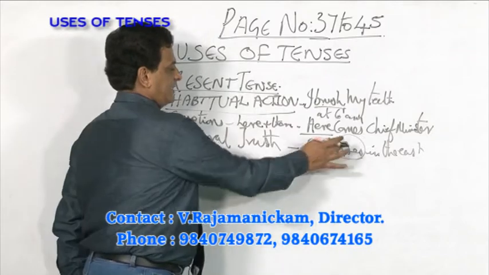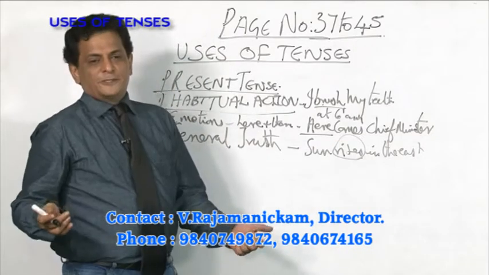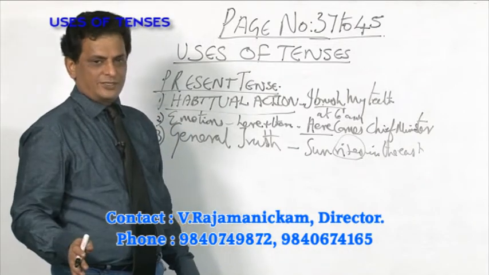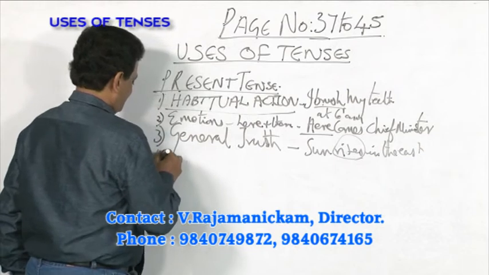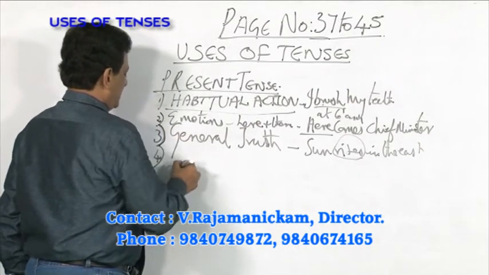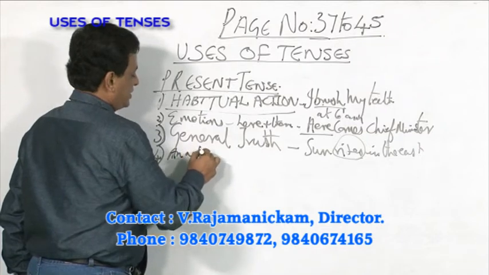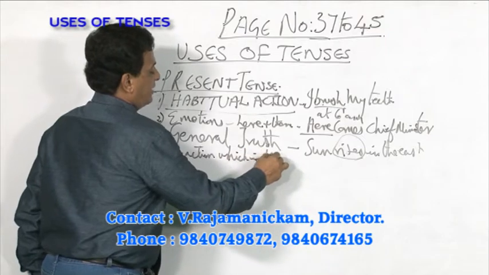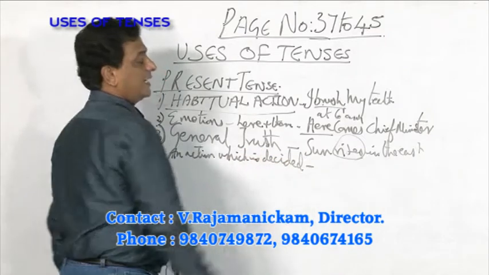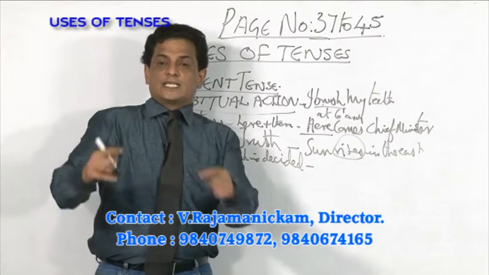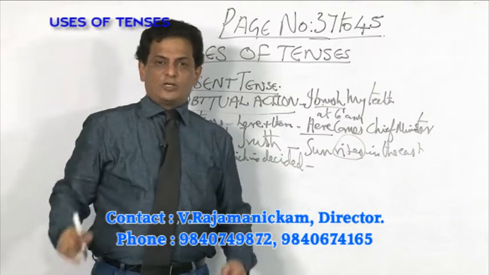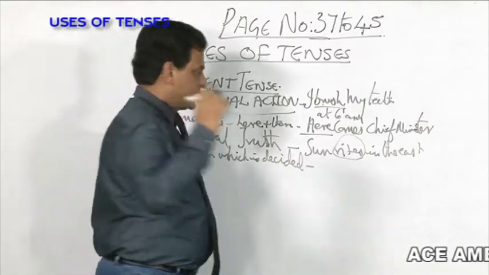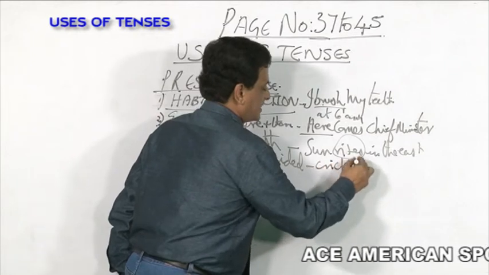Okay. General thing. For example, sugar tastes good. Sugar will always taste good. So, the 4th one. What is the 4th one? An action which is decided early, already planned, then you are using present tense. Cricket match starts at 10 o'clock tomorrow. You do not say cricket match will start, you say cricket match starts.